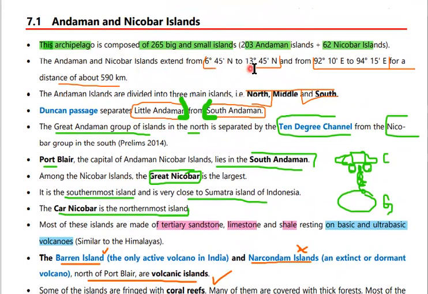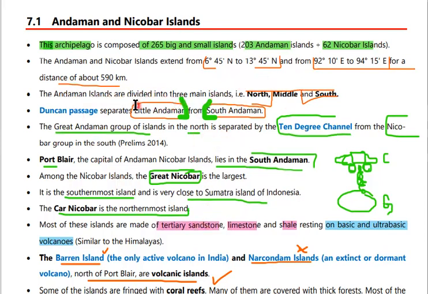This is the north-south location. In the east-west direction, they lie between 92 degrees 10 minutes east and 94 degrees 15 minutes east, over a distance of 590 kilometers. That is, they extend over an area of 590 kilometers.